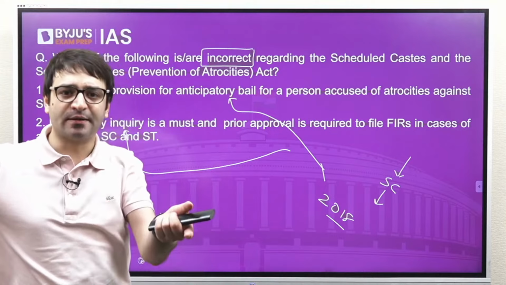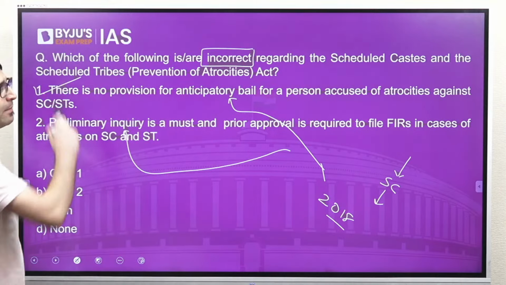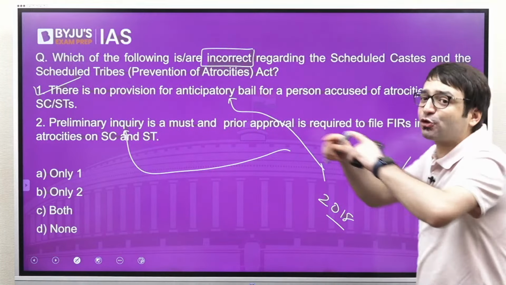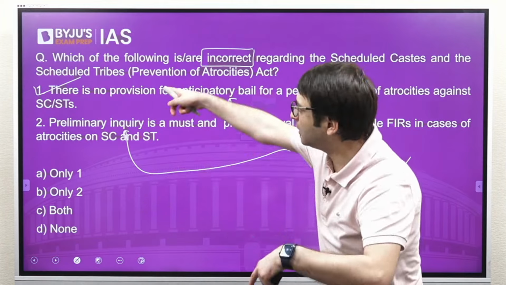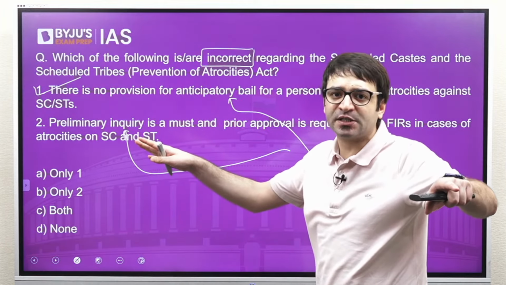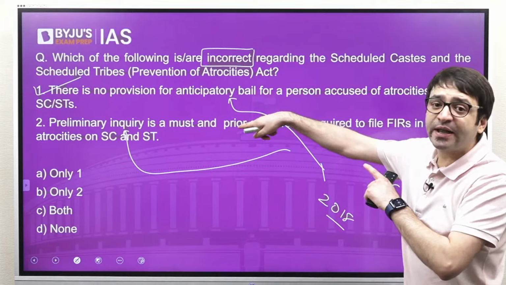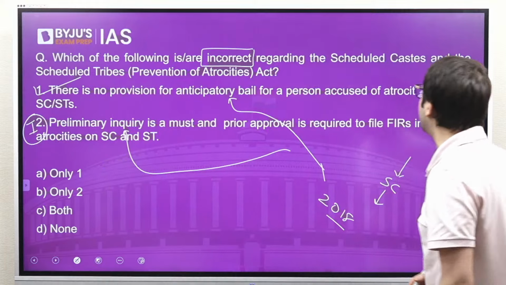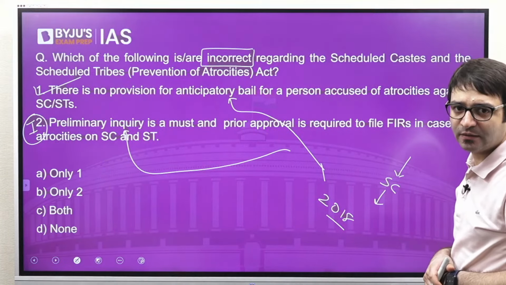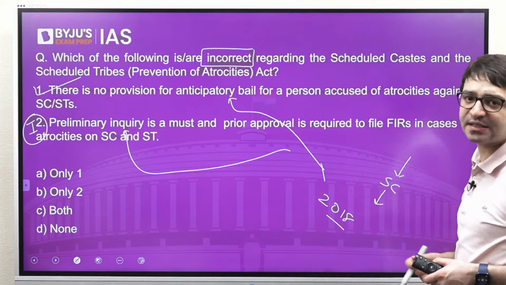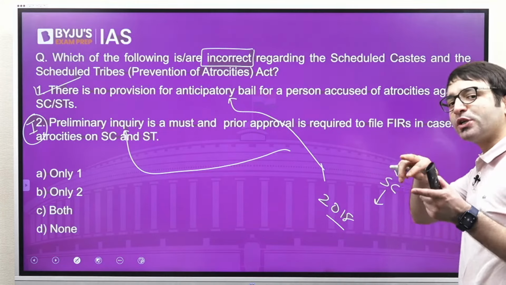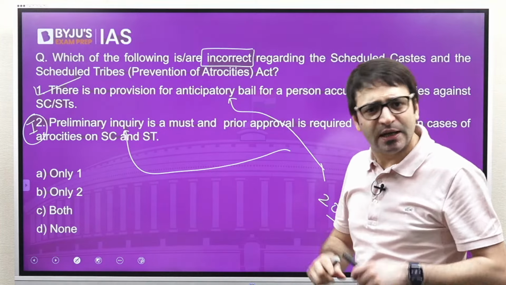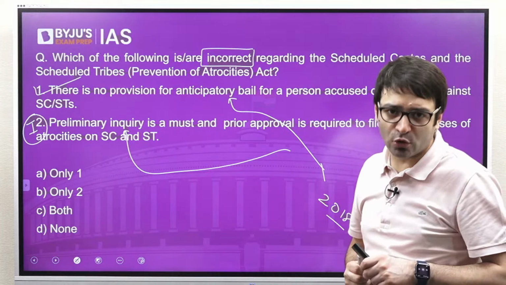This law makes it clear that there is no anticipatory bail. There is no provision for an anticipatory bail. So the Supreme Court said there should be anticipatory bail; the law says no, there can be no provision for an anticipatory bail. The Supreme Court said a preliminary inquiry is a must. The law said there is no need for a preliminary inquiry before filing of the FIR. That means this 2018 amendment tried to restore the original position of the SC/ST Atrocities Act, diluting the verdict of the Honorable Supreme Court.